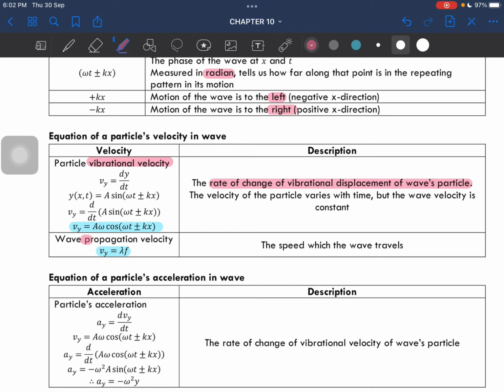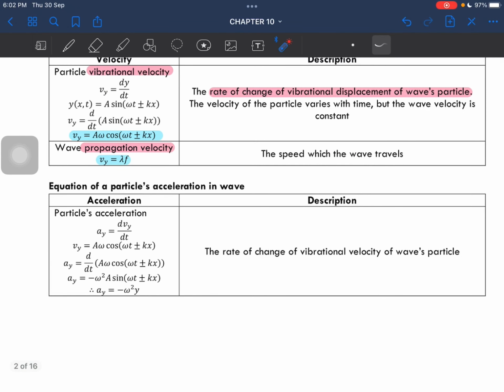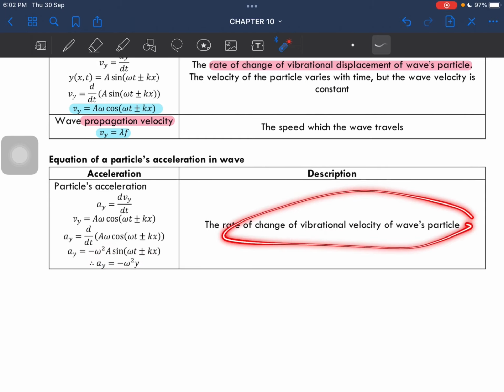It is asking about the wave propagation velocity, in which it is the speed which the wave travels. Okay, it has vibration, it has propagation. Okay, make sure you understand the differences between these two. And then we also have for wave, so particle's acceleration is this one, same as simple harmonic motion, which is the rate of change of vibrational velocity of waves particle.